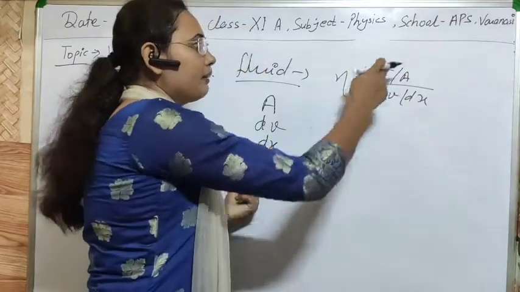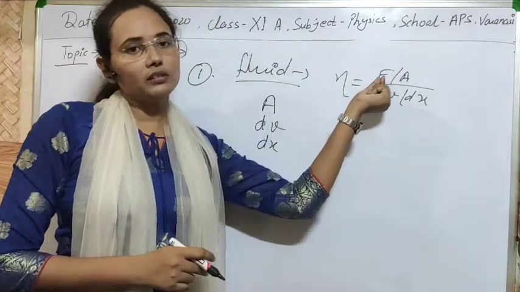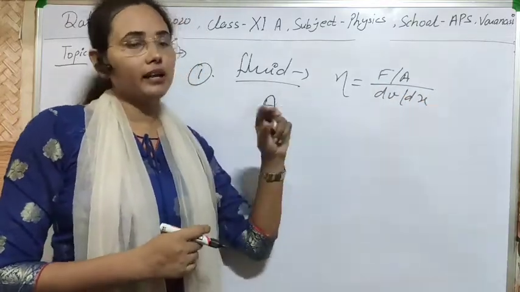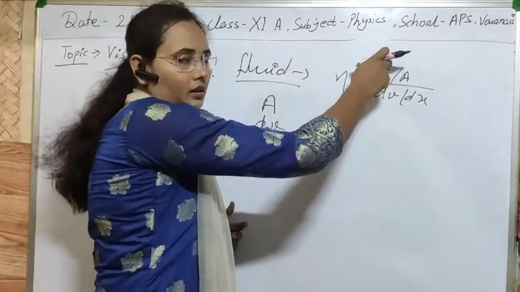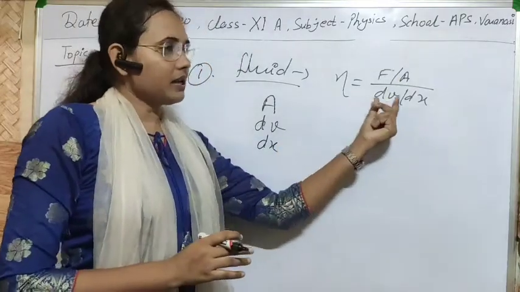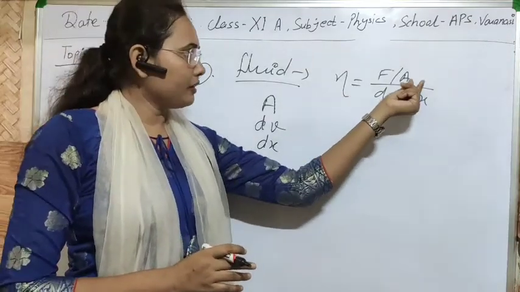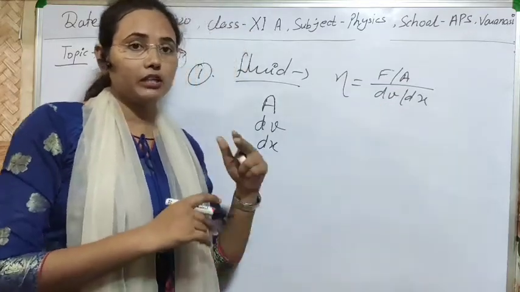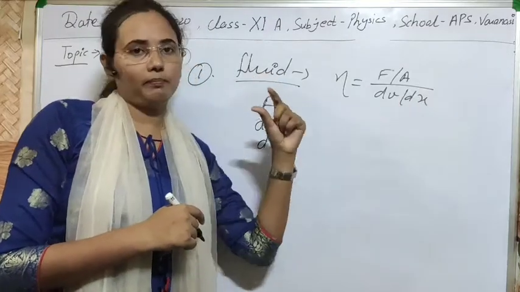It means that eta will depend upon force. Actually I'm not taking this factor because it will be similar. I have already told you in the similarities that both are due to the arrangement of molecular forces, so that will be the same in both cases. We are talking about the difference. So for the difference I am taking other factors on which this coefficient of viscosity depends. First is area of contact. Second is relative velocity between two different layers or plates. Third is the thickness of that layer or plate.